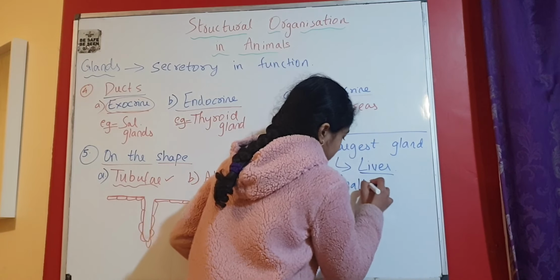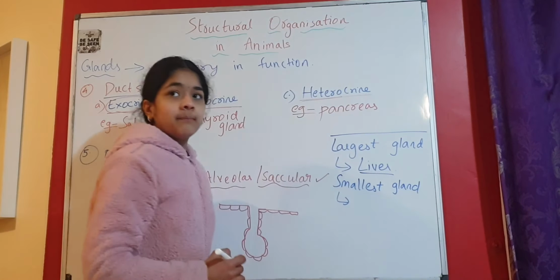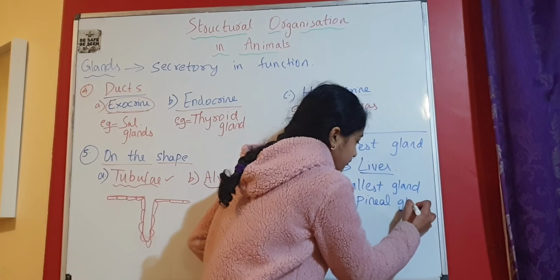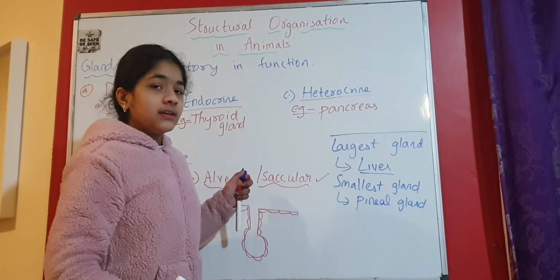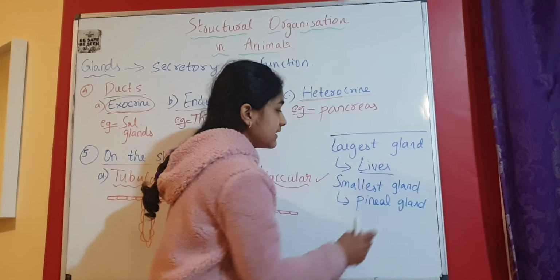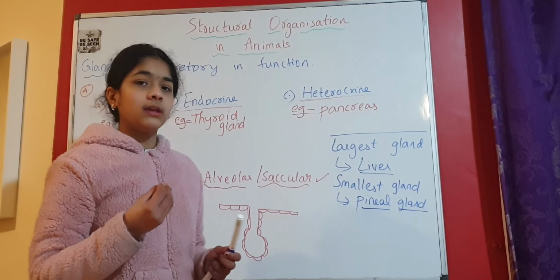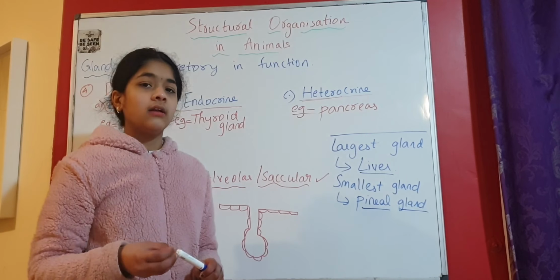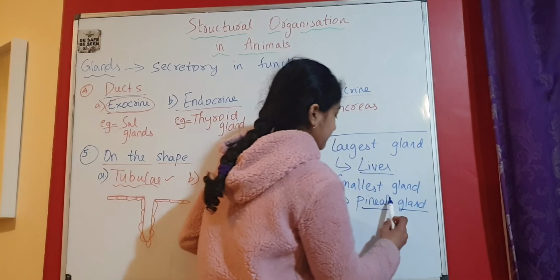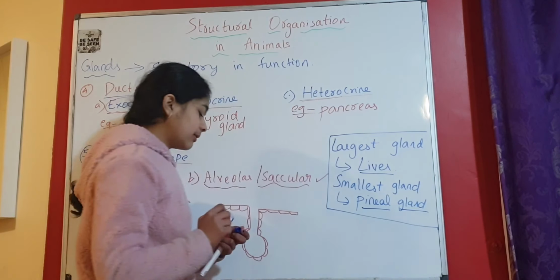Coming to the smallest gland. The smallest gland is the pineal gland, and it is part of the endocrine system. It secretes melatonin. It's a hormone actually. Pineal gland secretes melatonin, and this melatonin hormone affects how we sleep, how we wake up, and how we react to seasonal changes. So this is the smallest gland, which is the pineal gland. Largest gland is liver. This is just important information to know about glands.